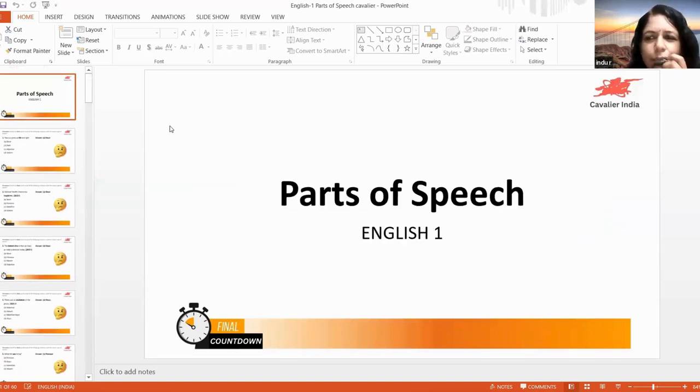Can anyone tell me which are the parts of speech that you have learned? As you know, each sentence has different words. So these words are called by different names, right? Can someone tell me those names? At least, do you all remember those words? Noun, adjective, verb, article, all these you have learned.